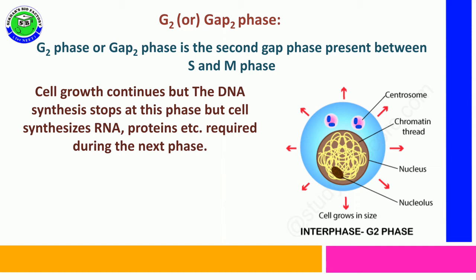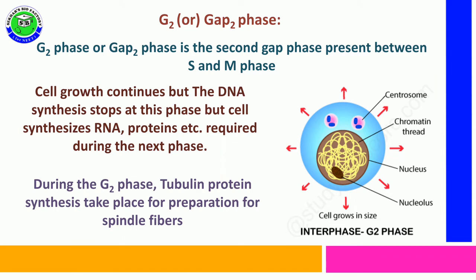But in that cell, the synthesis of RNA and proteins will continue, and these are required for the next phase of the cell cycle. During the G2 phase, one of the important proteins is called tubulin protein. The tubulin proteins synthesized in G2 phase help in the division phase for the formation of spindle fibers.